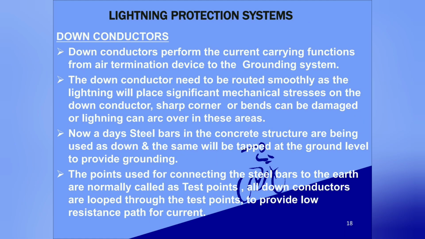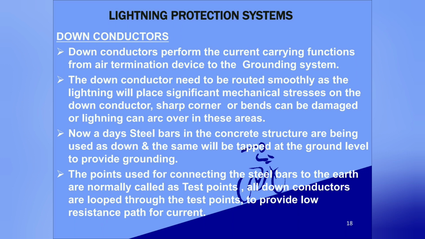After the air termination systems, down conductors come into the picture. Down conductors perform the current carrying function from the air termination devices to the grounding system. The down conductor needs to be routed smoothly, as lightning will place significant mechanical stresses on it. Sharp corners or bends can be damaged, or lightning can arc over these areas.